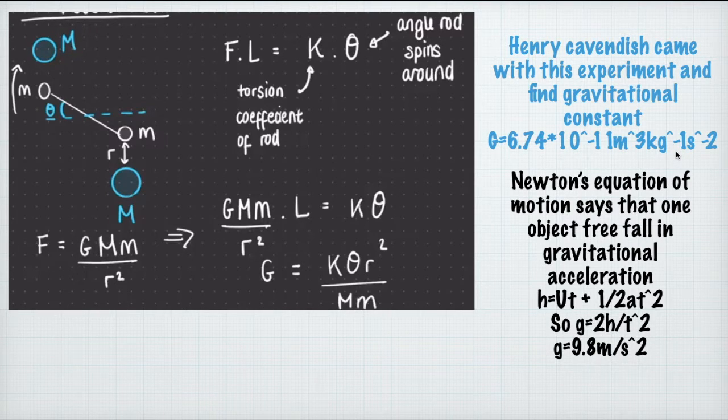In the second experiment, for finding gravitational acceleration, Newton's equation of motion says that for one object in free fall under gravitational acceleration, h is ut plus half a t squared, where the free-falling object has an initial velocity of 0. So we get the small g, or the gravitational acceleration, as 2h by t squared, where we know the height and we know the time. So we get g as 9.8 meters per second squared.